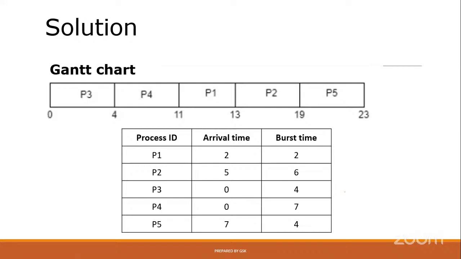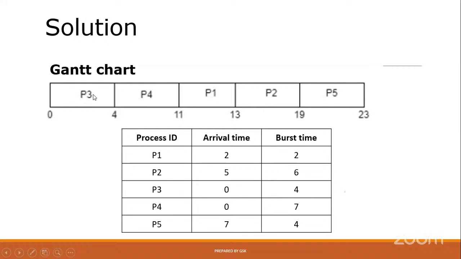Just assume that these are 2 a.m., 5 a.m., 0 a.m. and 7 a.m. If you compare these times, 0 is the first one. It comes first. So you can start the preparation of this Gantt chart with either P3 or P4. Both are valid because those two processes arrive at time 0.